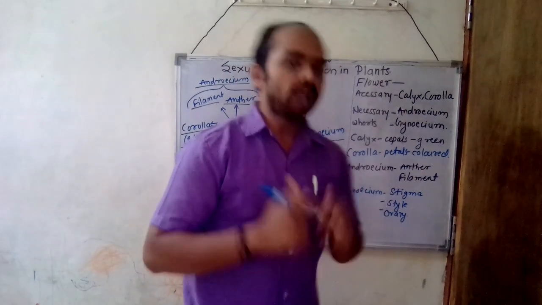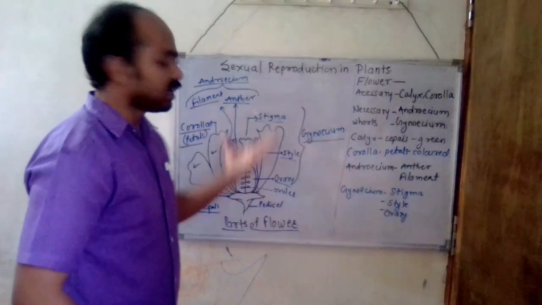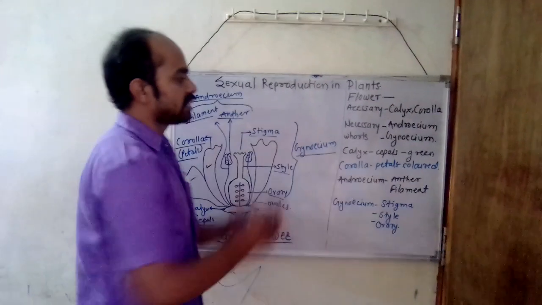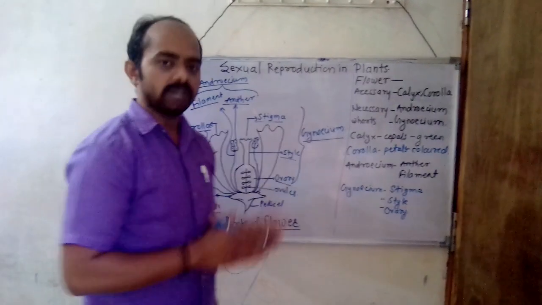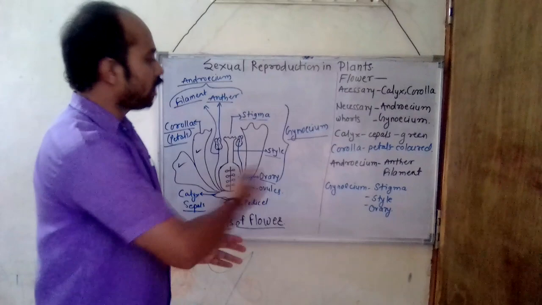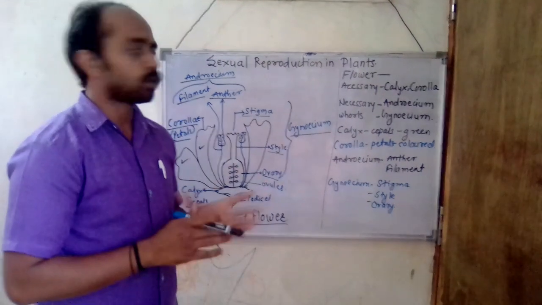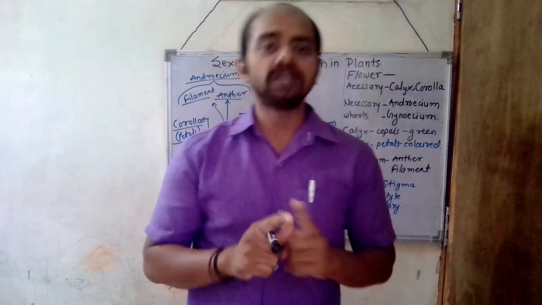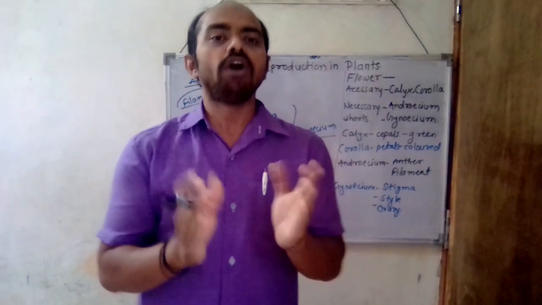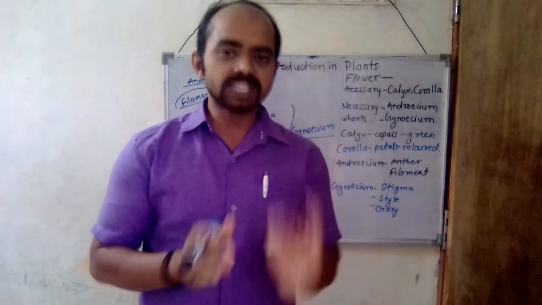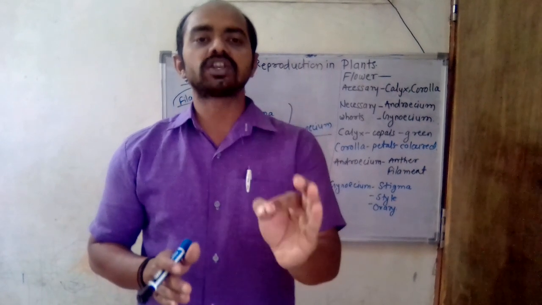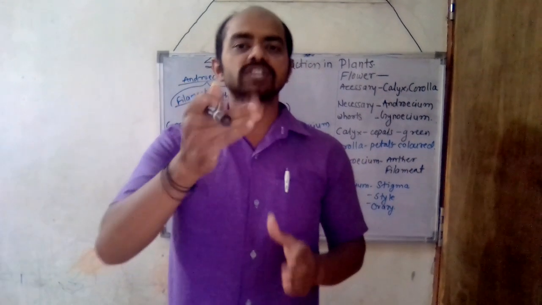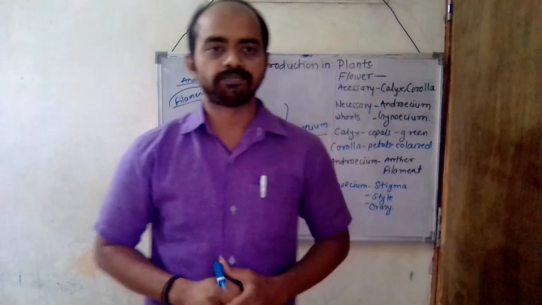So this is all about the parts of the flower, the reproductive organs of the flower, and the various functions of the parts of the flower. This is all the basic information about reproduction in plants. Remember, the flower is nothing but the modified and evolved shoot of the plant just for the purpose of reproduction. Now we will learn about the reproduction process in plants.